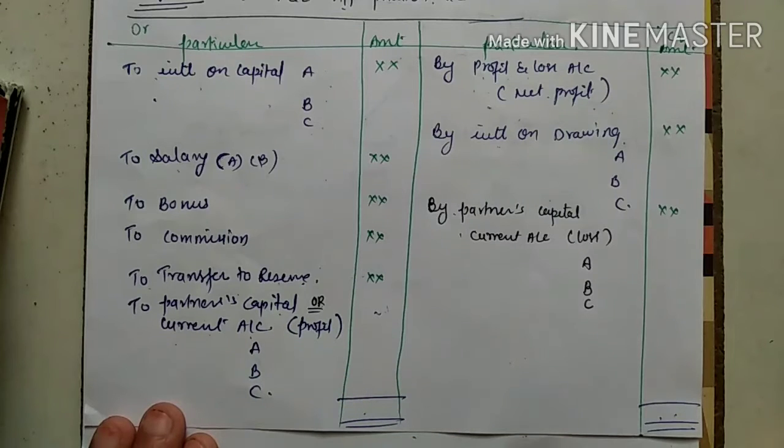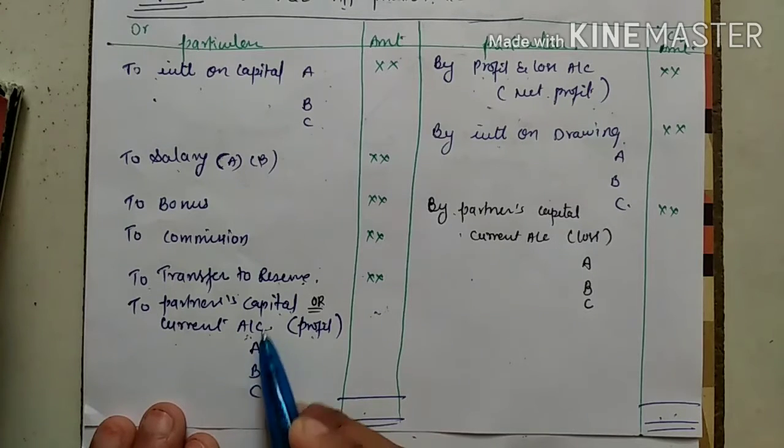Okay, we will do a question and you will understand more. So you can write here partners' capital or current account. If it is fixed, you write current account. If it is fluctuating, if it is flexible, you write partners' capital. We will do some questions and you can understand.